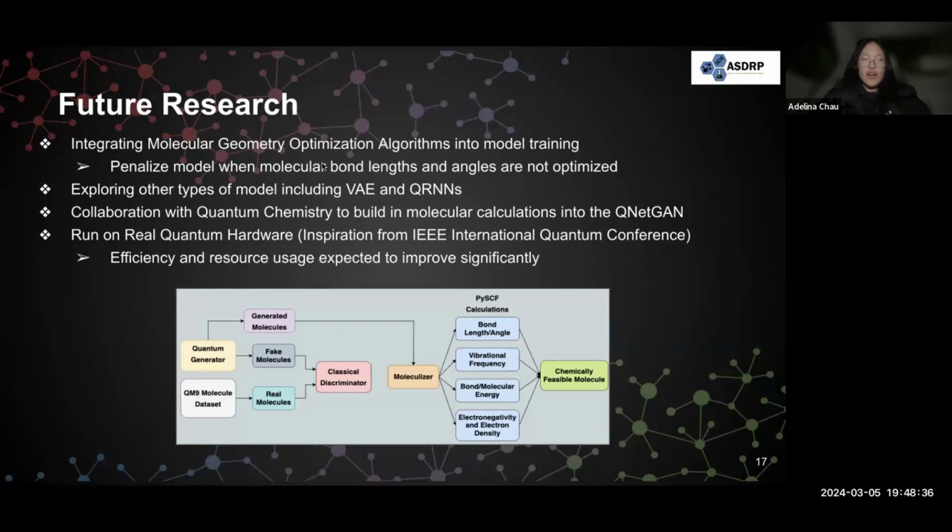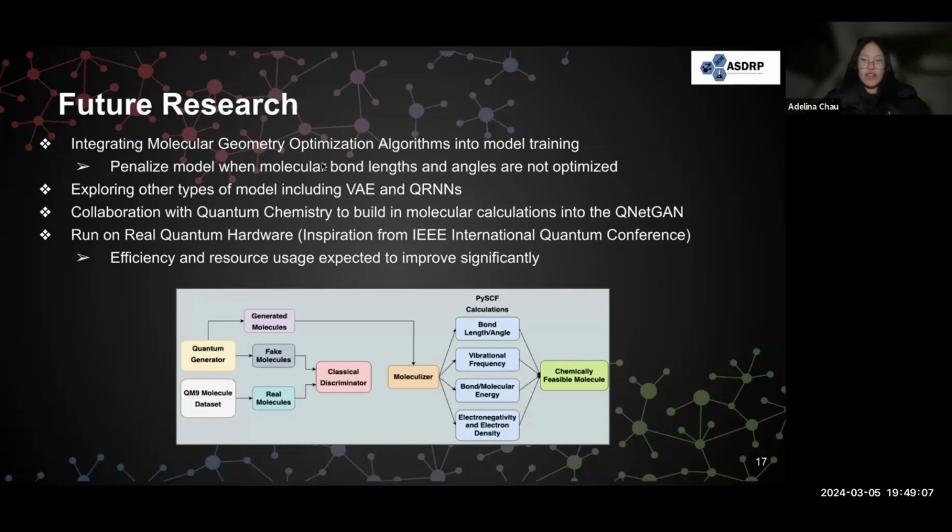So we hope to combine all of these into one thing in the future by integrating all of our molecular geometry optimization algorithms directly into the model training, which we've already begun doing in the previous model that Max was just talking about. But to do this, we will penalize the model whenever molecular bond lengths and angles are not optimized, or if the model chooses a structure that does not properly optimize the formal charge of a specific molecule. In doing so, we hope to increase our accuracy to above 80%.